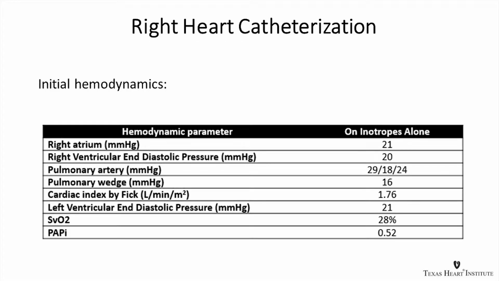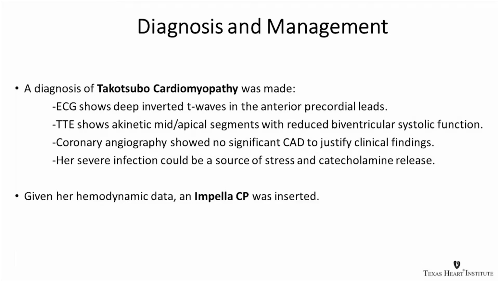We kept her in the cath lab, placed a Swan-Ganz catheter, and as you can see, her filling pressures were significantly elevated. Her right atrial pressure was 21, her wedge 16. Her cardiac index was depressed as well at 1.76, SVO2 28%, and her PAPI was 0.52. So at this point, Takotsubo was probably the most likely diagnosis. We won't know that for sure, but based on all the evidence so far, that's what we came to. The biventricular variant is not as common, obviously, but it is more associated with cardiogenic shock.